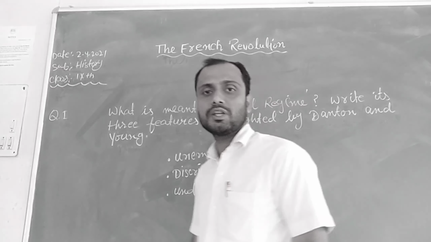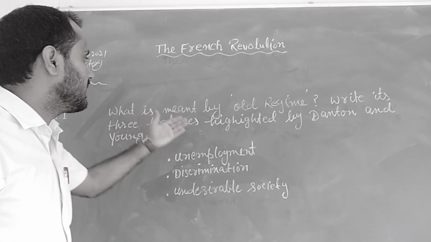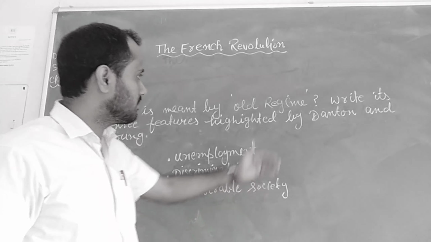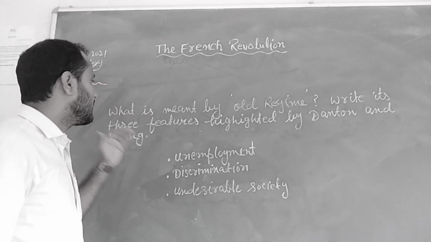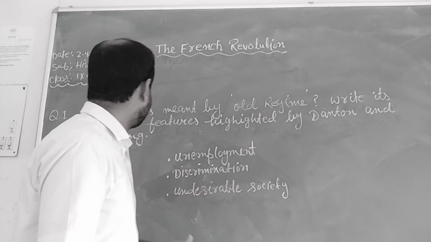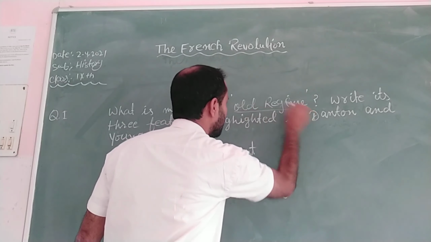And today I am going to describe this question: what is meant by old regime? Write its three features highlighted by Danton and Young. So the question is, what is meant by old regime?